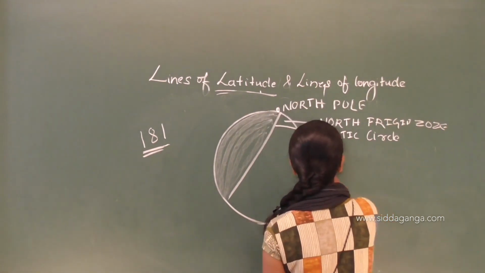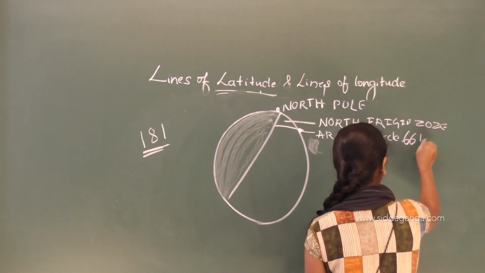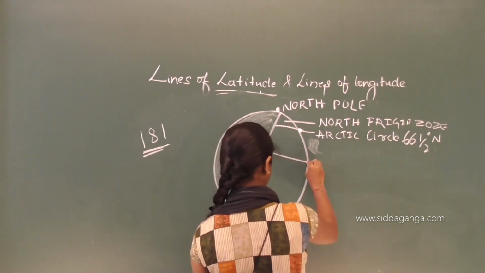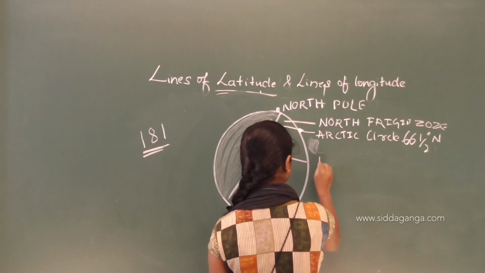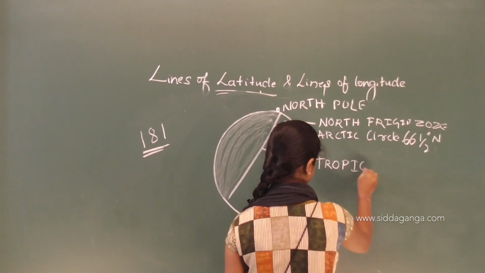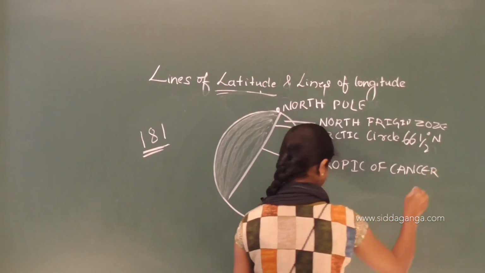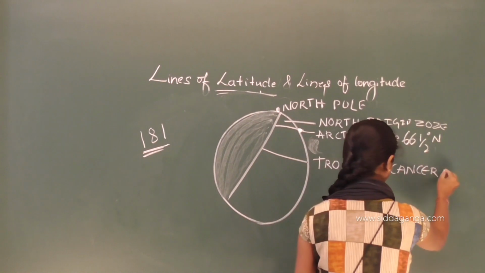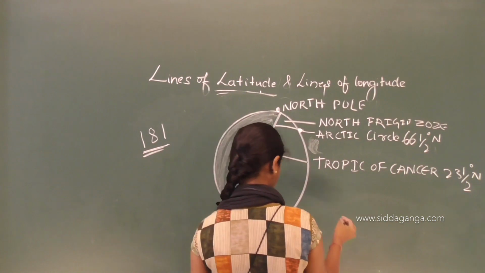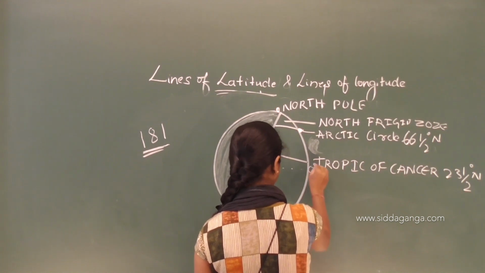which is about 66 and a half degree N. The next is the Tropic of Cancer, that is about 23 and a half degree north, and the equator, here it comes, the equator, that is 0 degree.